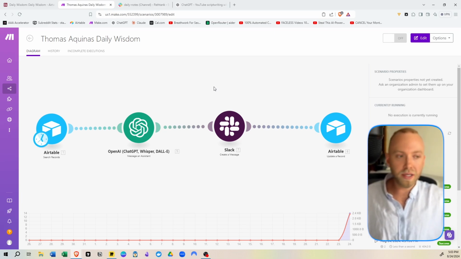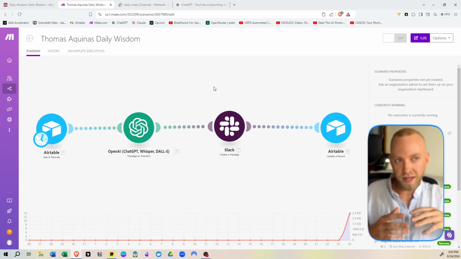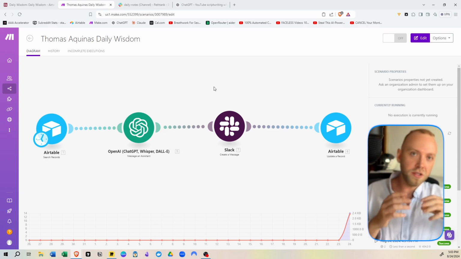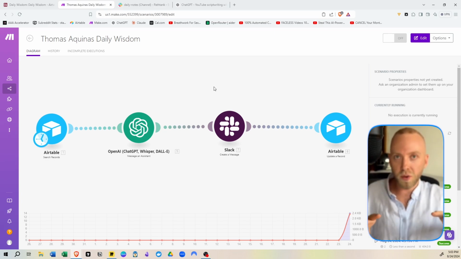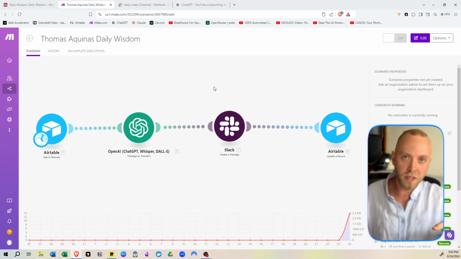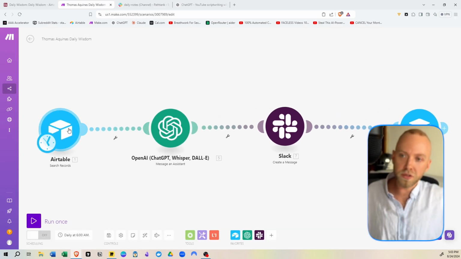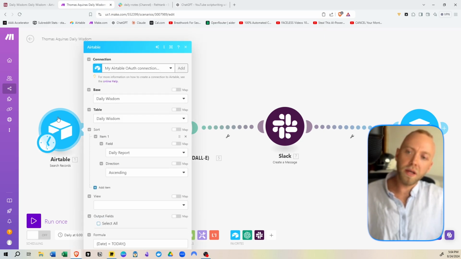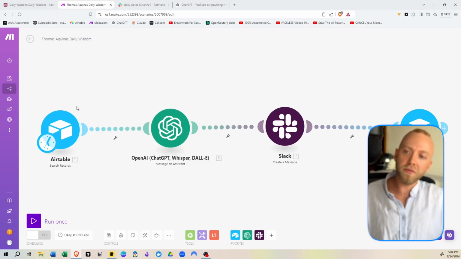And the OpenAI assistant I made, I used my perfect prompt formula. I used a knowledge base of all of Thomas Aquinas' writing. And so the output is going to sound exactly like Thomas Aquinas. So essentially, I'll show you my prompt as well. So as you can see, what's going to happen is the Airtable is going to pick up everything from today's date,